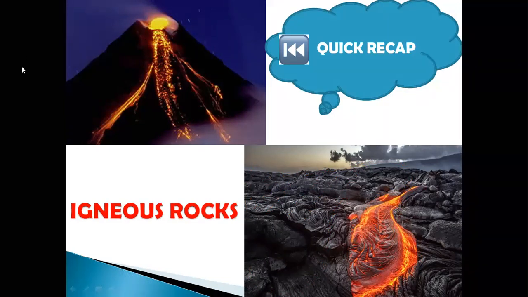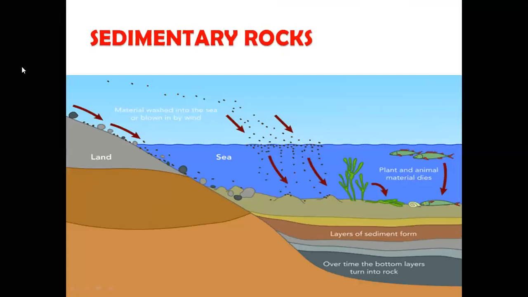Next comes sedimentary rocks. Sedimentary rocks are formed as a result of deposition of sediments brought down by rivers into the ocean floor or seabed. So when this layer of sediments gets compacted over time due to the pressure applied by the layers above it, it leads to the formation of sedimentary rocks.